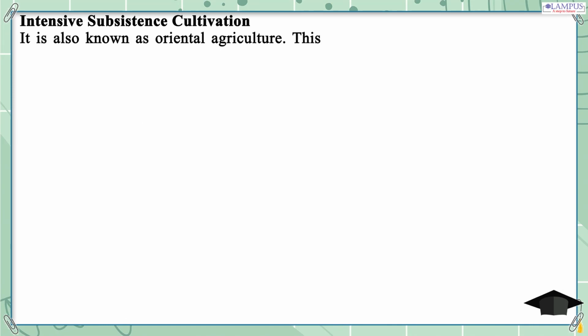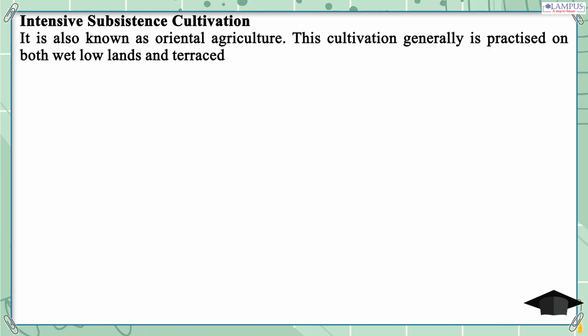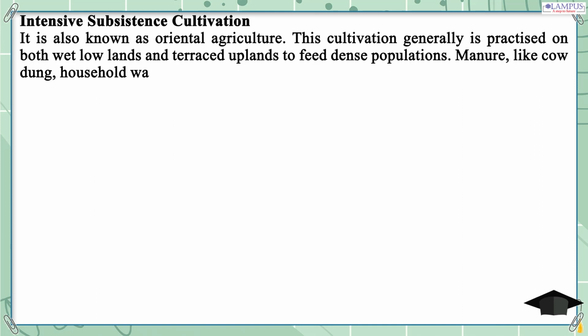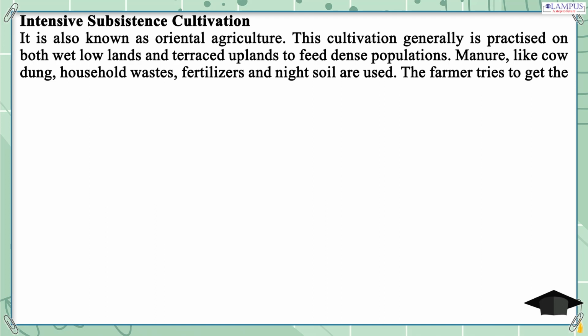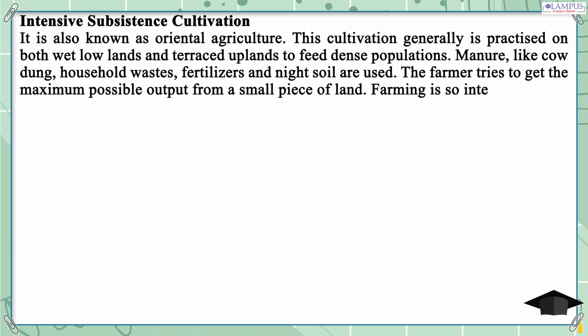Intensive subsistence cultivation. It is also known as Oriental agriculture. This cultivation generally is practiced on both wet lowlands and terraced uplands to feed dense populations. Manure, like cow dung, household wastes, fertilizer and night soil are used. The farmer tries to get the maximum possible output from a small piece of land.